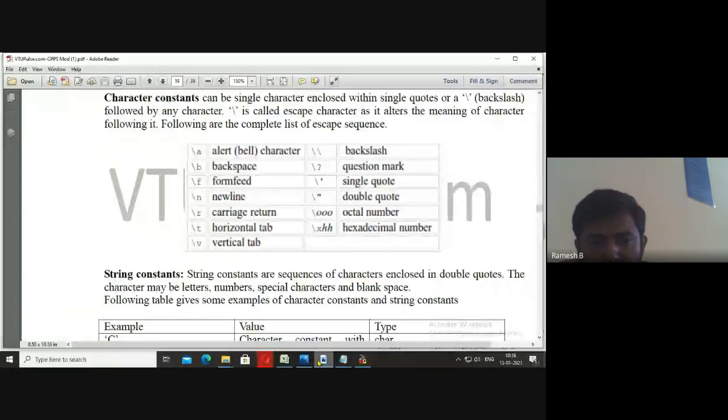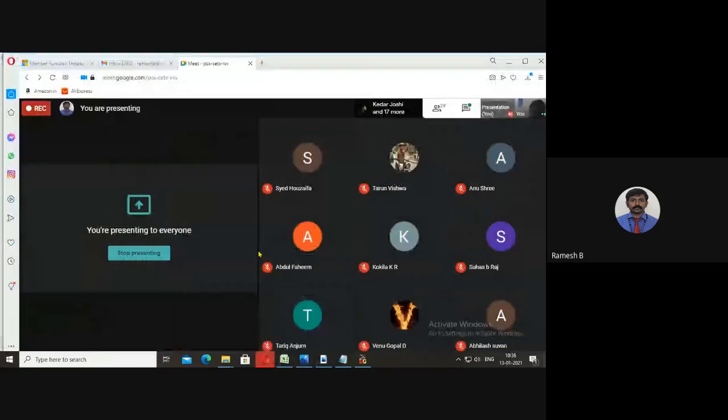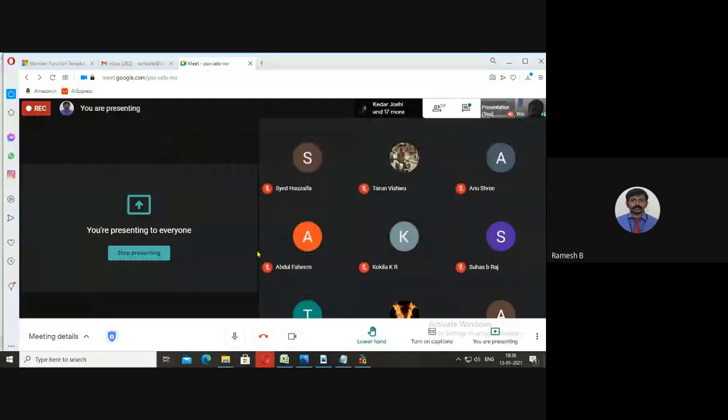Backslash a, or backslash b, or backslash f, backslash n, backslash r. Okay, this is backslash. It must be prefixed with a backslash. Everybody type two character constants.